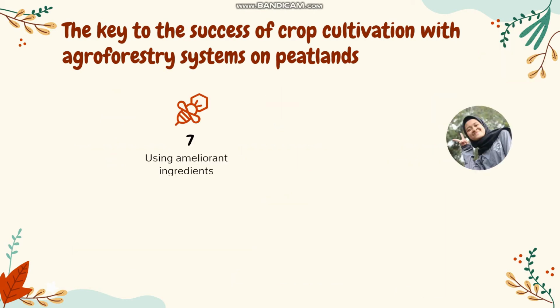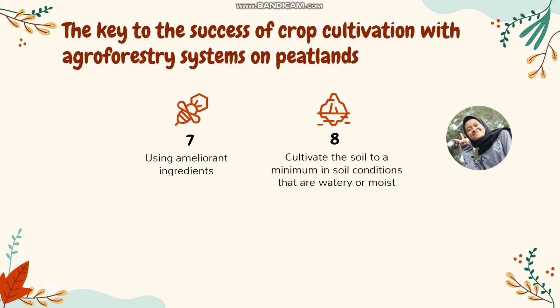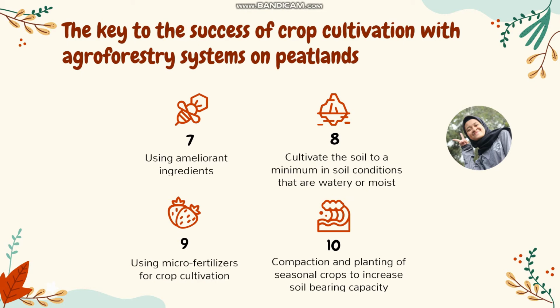Seventh, using ameliorant materials such as compost and manure to improve soil quality. Eighth, cultivate the soil to a minimum in soil conditions that are watery or moist. Ninth, using microfertilizer for crop cultivation. 10th, planting annual crops in thick peatland, preceded by compaction and planting seasonal crops to increase the carrying capacity of